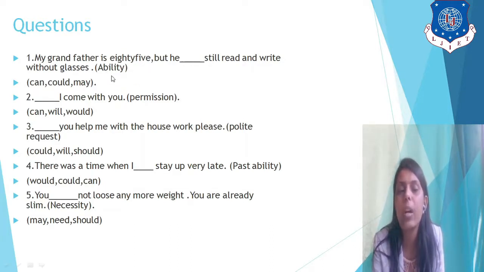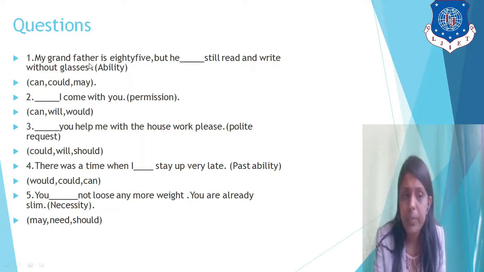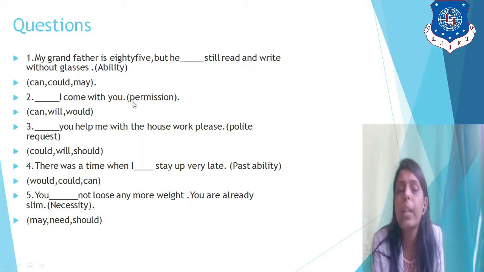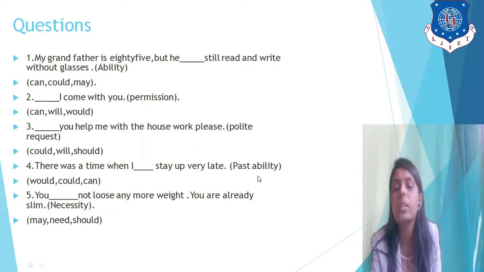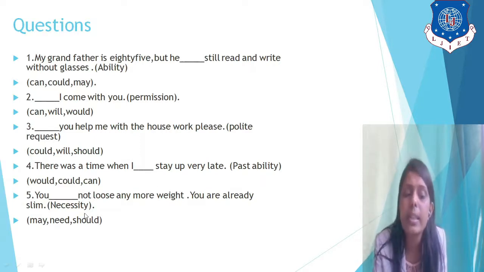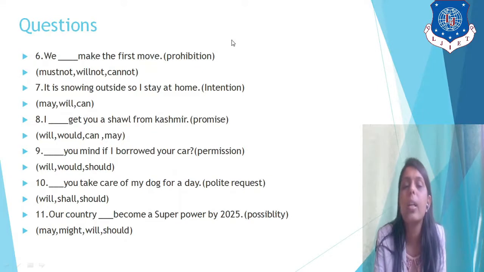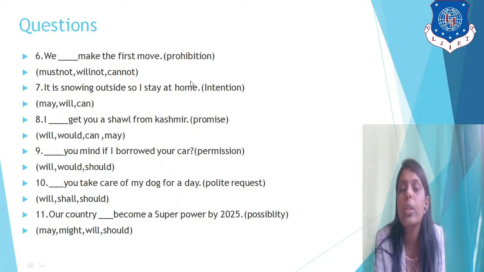So whatever I am dictating to you, suppose I said my father is 85, but he dash still read and write without classes. So the sentence will be related to ability to do something. Here it will be related to permission. Here it will be related to polite request. Here it is past ability. Here it is necessity to do something. Here it is about prohibition. Here it is about intention. Here it is about promise. Here it is about permission. Here it is about polite request. And here it is about possibility.